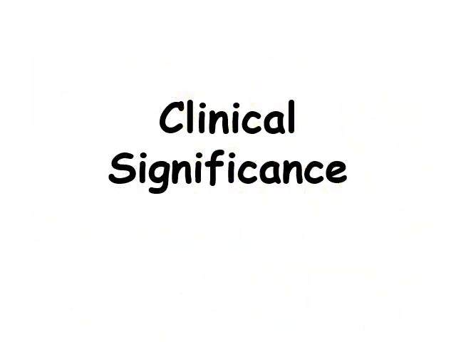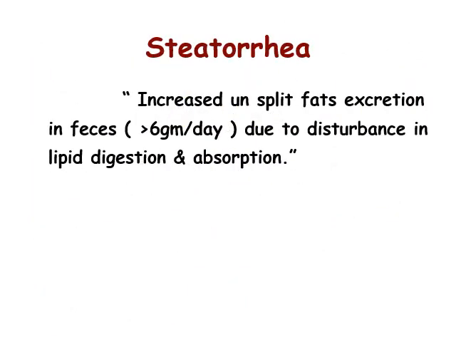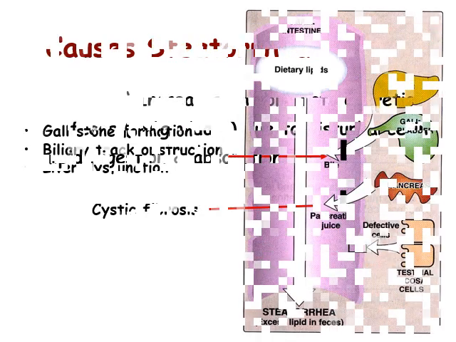Clinical significance. Steatorrhea is a condition where there is increased excretion of unsplit fats or undigested fats in feces, which is more than 6 grams per day, due to disturbance in lipid digestion and absorption.